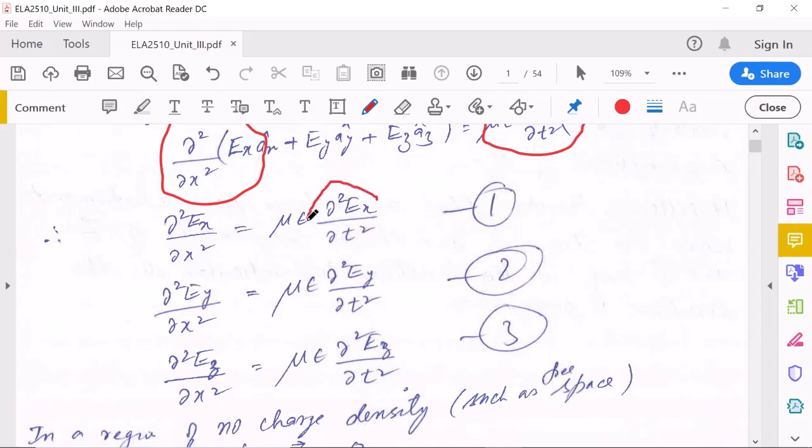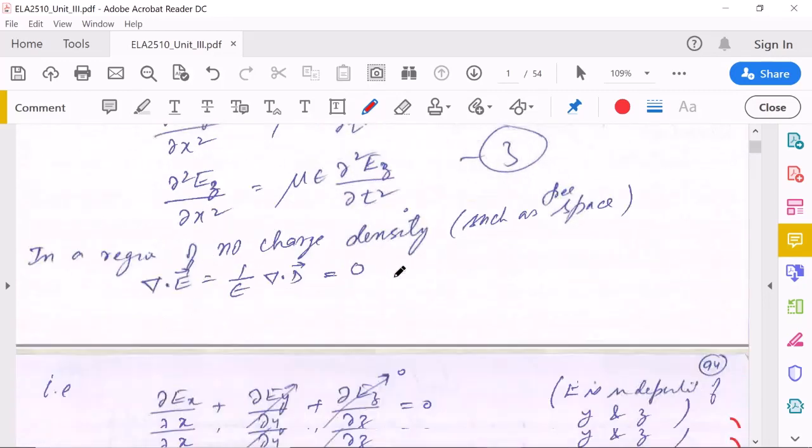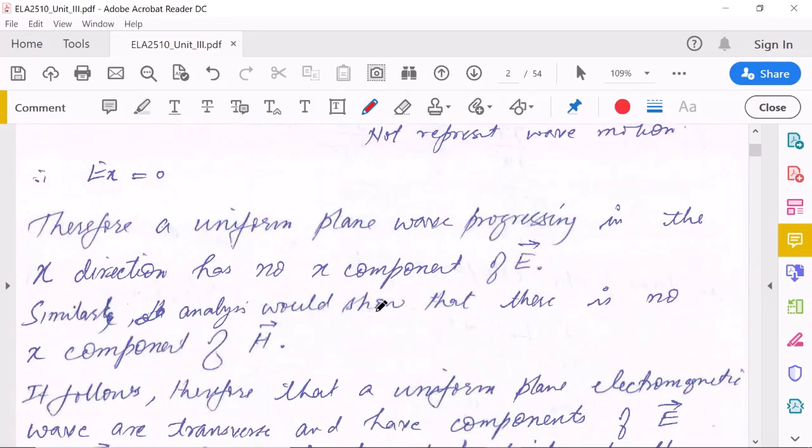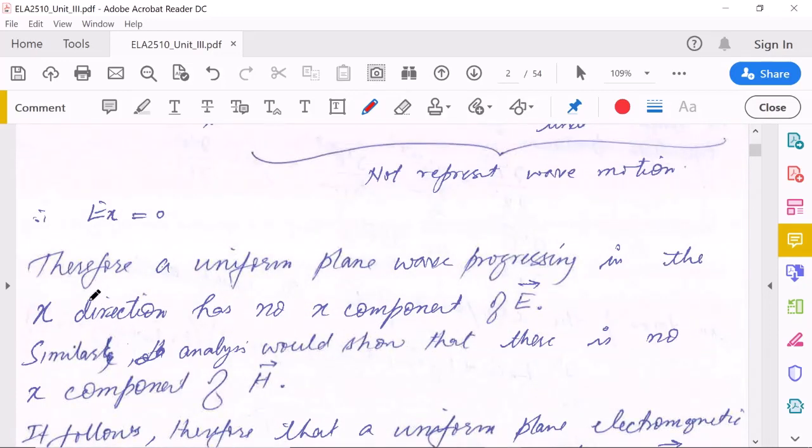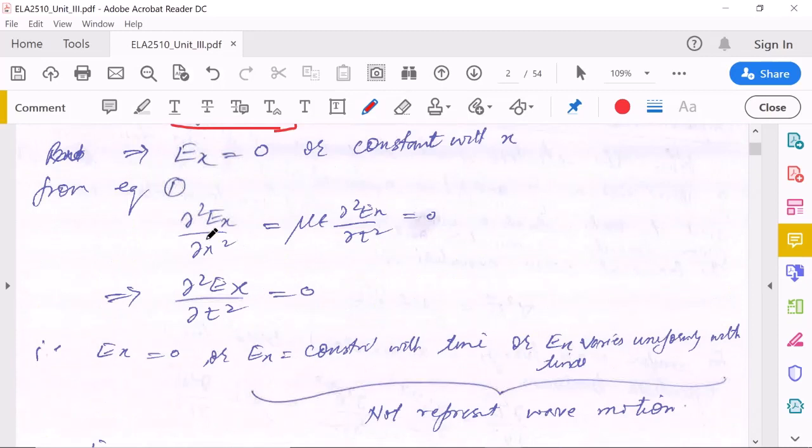So this term will also be 0. It means that del square Ex over del t square equals 0.